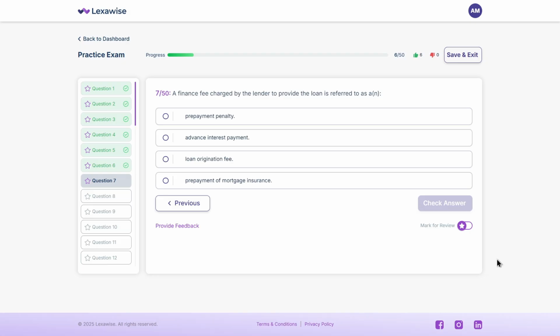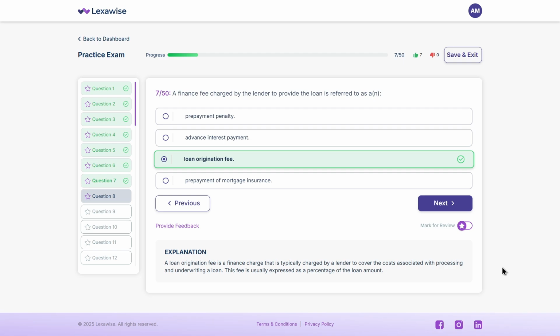Well, the right answer is C. Loan origination fee. This is a fee the lender charges to process the loan. It's usually a percentage of the loan amount and helps cover administrative costs.